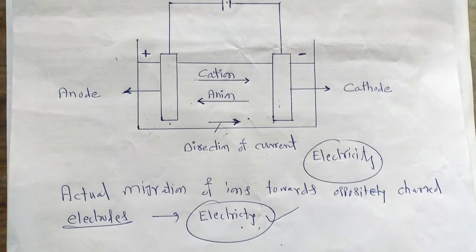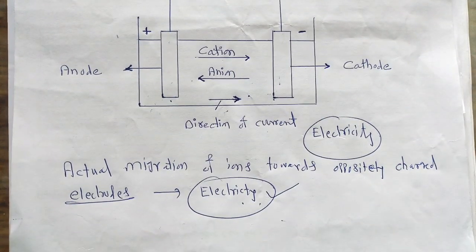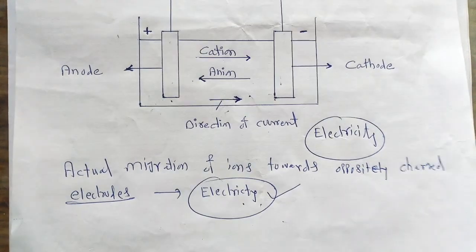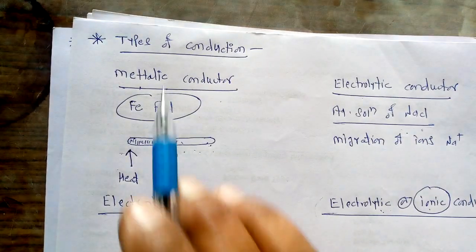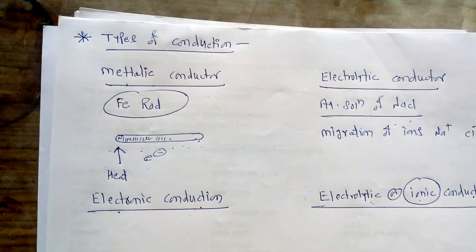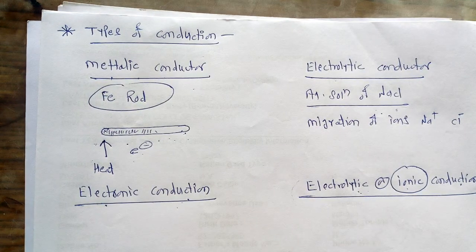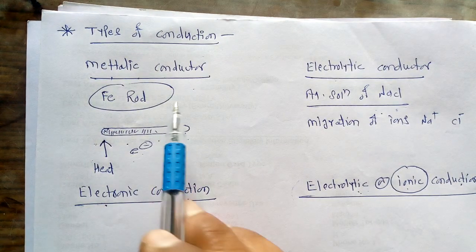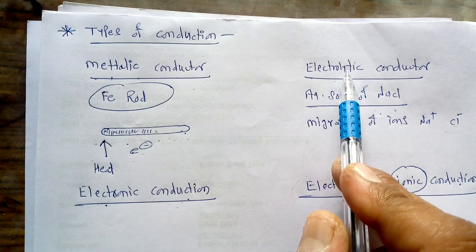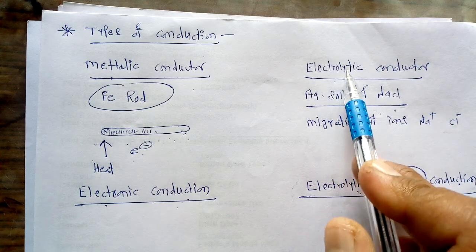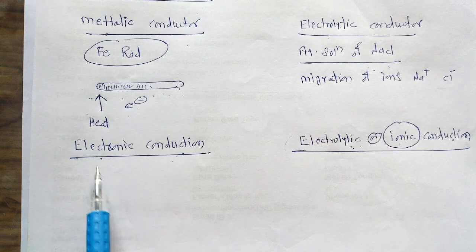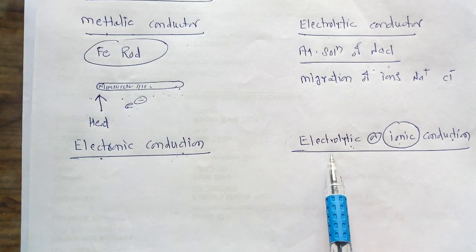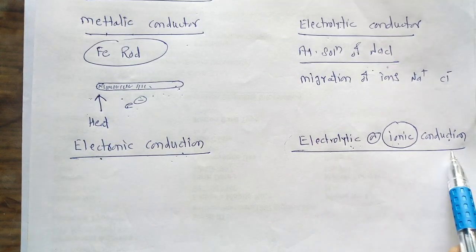In the current lecture, we studied two different aspects of conduction. The first aspect is the types of conduction. The conductors are of two types: metallic conductor and electrolytic conductor. The conduction shown by these two different conductors is known as electronic conduction and electrolytic or ionic conduction.